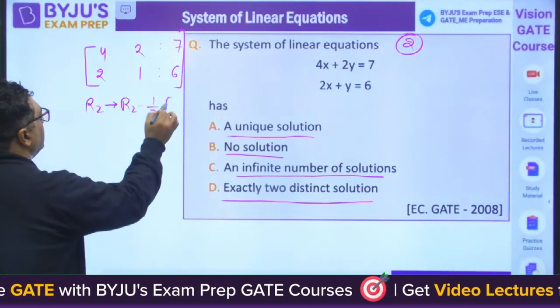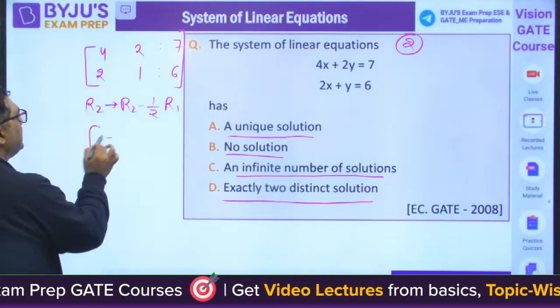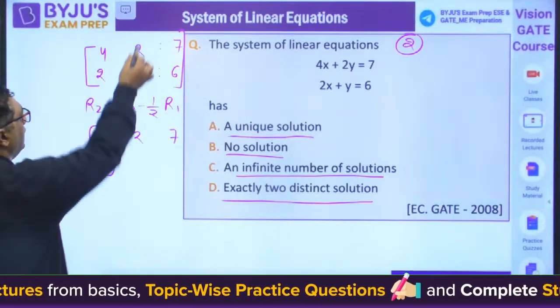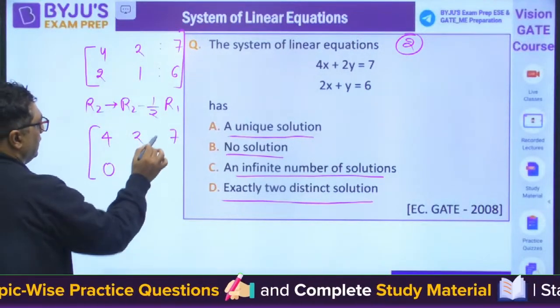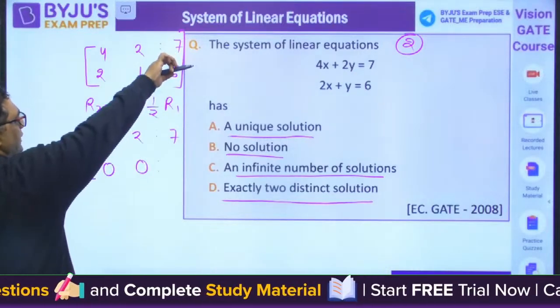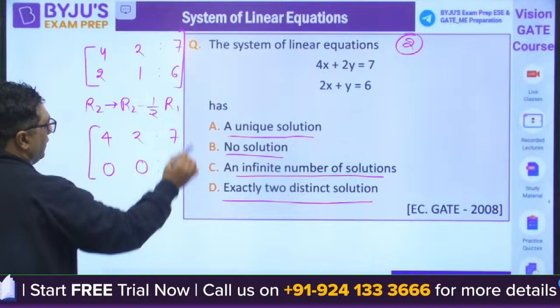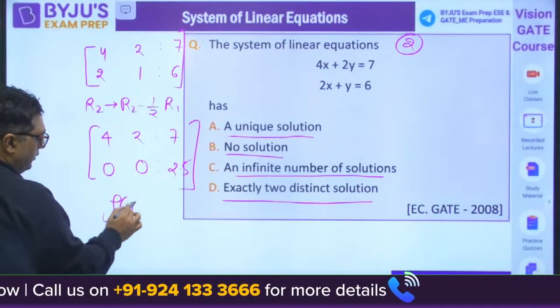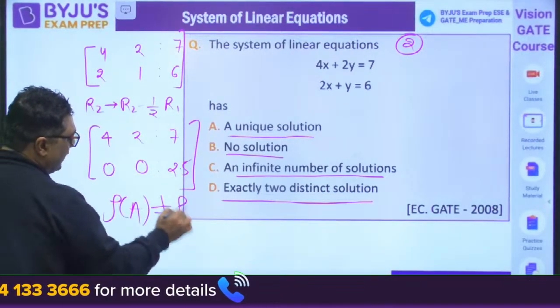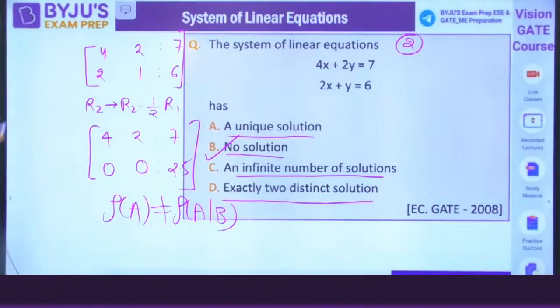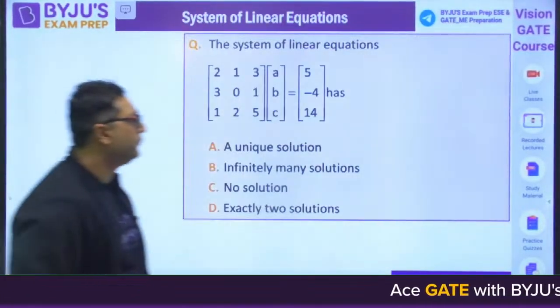by 2 R1. So when you will be going for this, this is 4, 2, 7 and it is 0. It is 0. Then we have 7 into, this is 7 by 2 is 3.5. 6 minus 3.5 is 2.5. You can see rank of A not equals to rank of A by B. So no solution. Moving to the next question, guys.